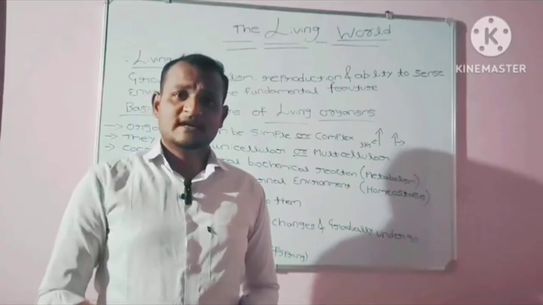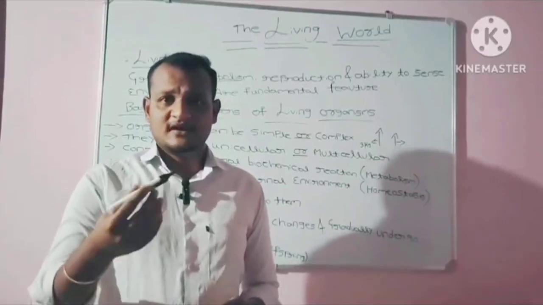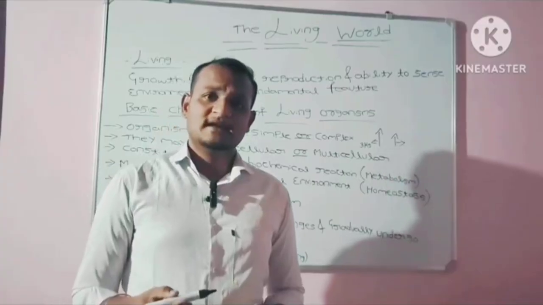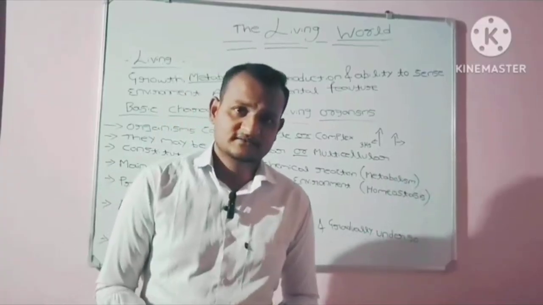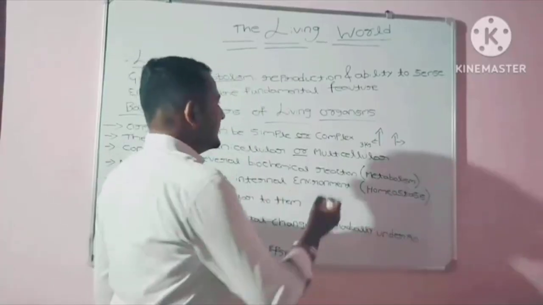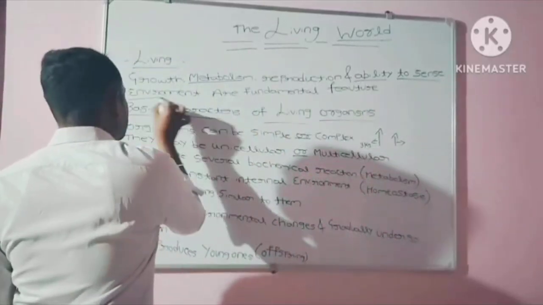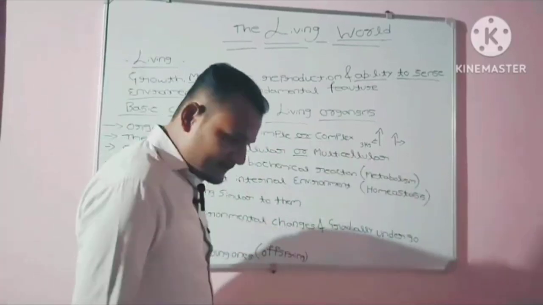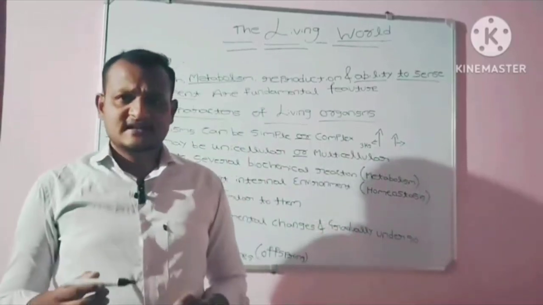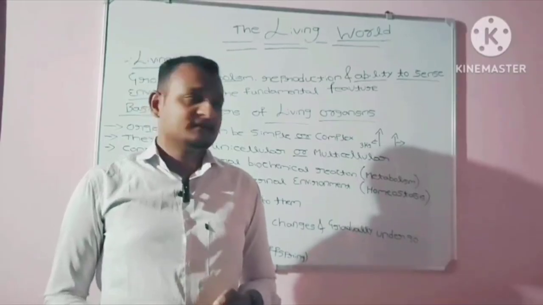Metabolism is of two types. One is the catabolic pathway and the other is the anabolic pathway. In your upcoming classes, you are going to learn these types of metabolism. And another important feature is the ability to sense the environment. The ability to sense the environment is also a fundamental feature of a living organism.